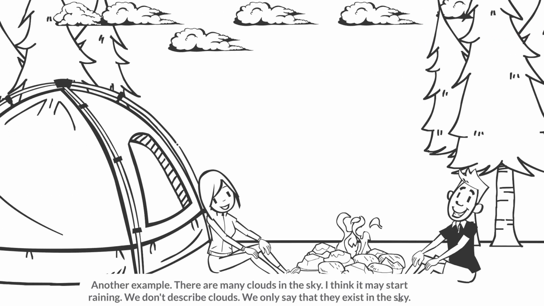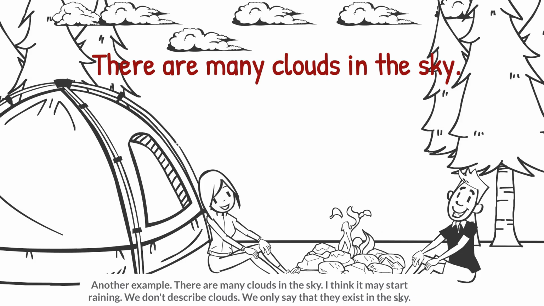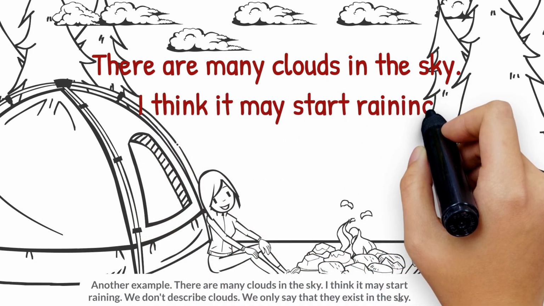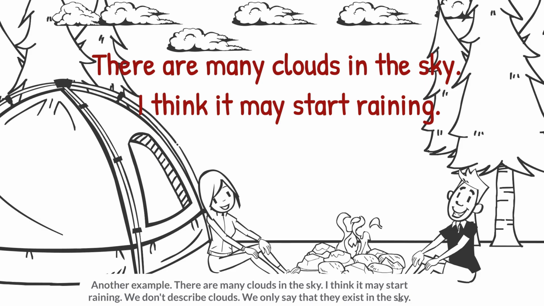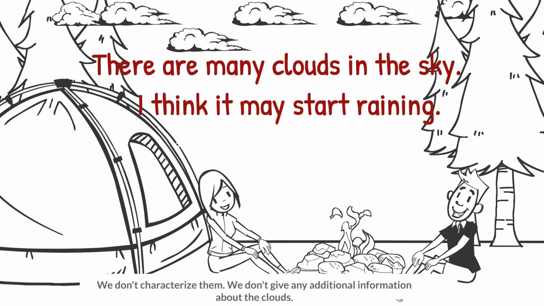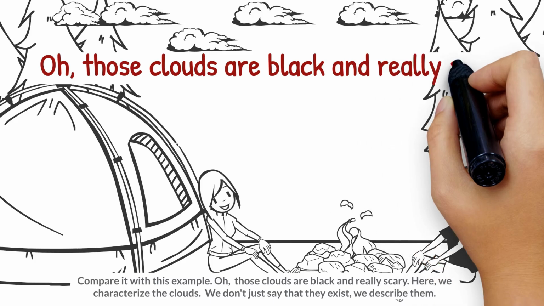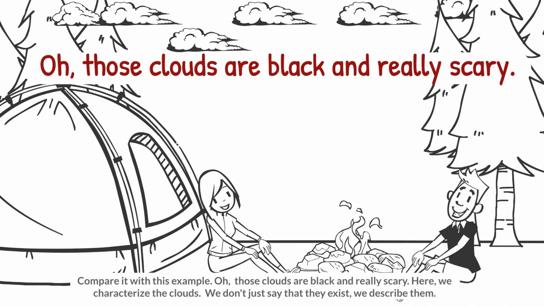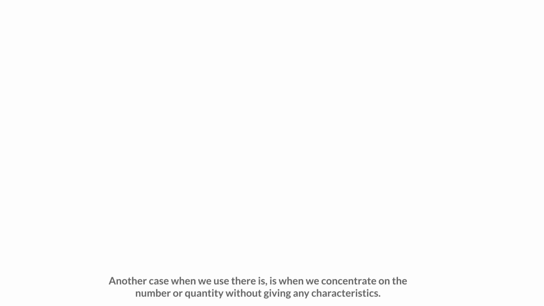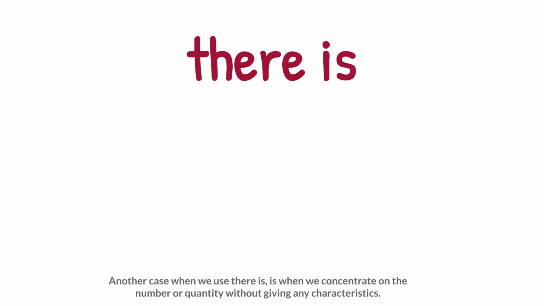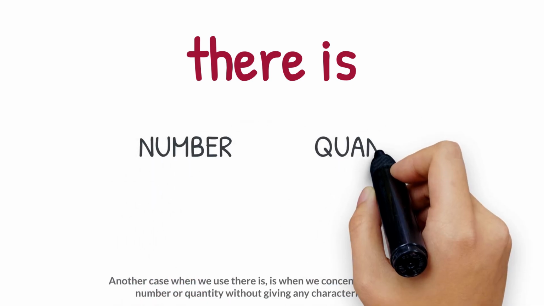Another example, "There are many clouds in the sky. I think it may start raining." We don't describe clouds. We only say that they exist in the sky. We don't characterize them. We don't give any additional information about the clouds. Compare it with this example. "Oh, those clouds are black and really scary." Here we characterize the clouds. We don't just say that they exist. We describe them.